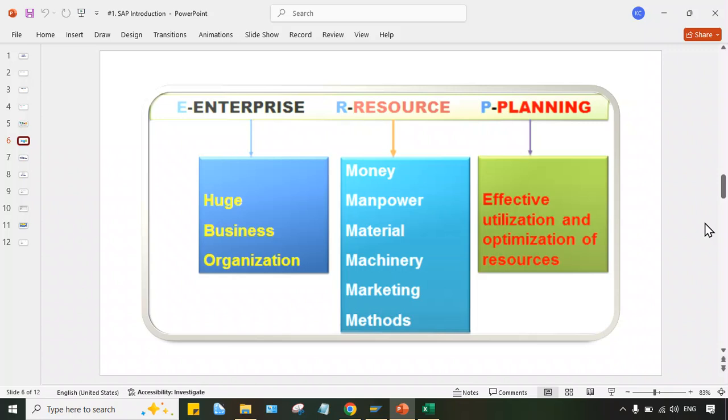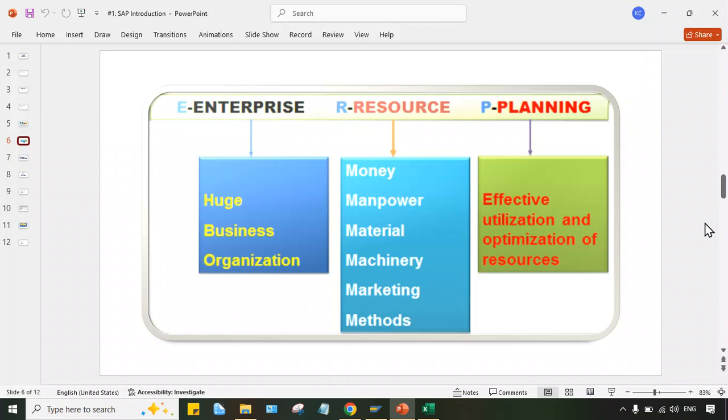Now, what next? Resources. What are the resources required to run a particular organization, guys? The major resources are man, money, machines, and material. These are the major resources required to run a particular organization. Here I simply coded 4M, but these are the mandatory resources. Of course, marketing and methods are another two which are added, but a minimum of 4M are required, that is man, money, material and machines. Now the next one is planning. Planning about what? Effective and optimum utilization, maximum utilization of its resources.